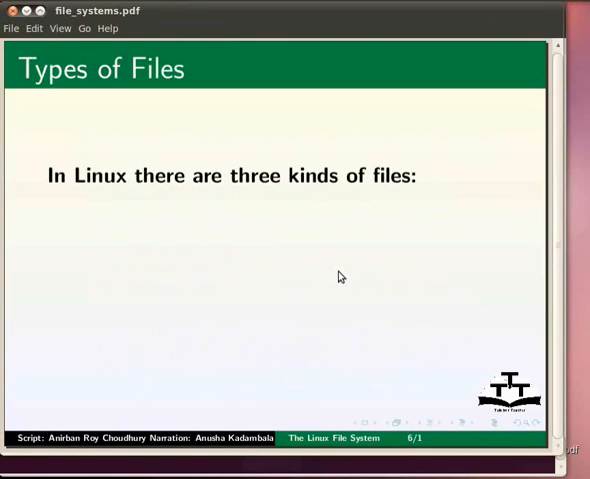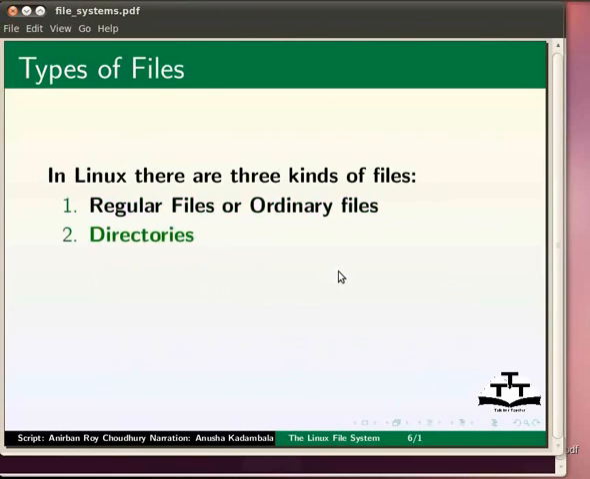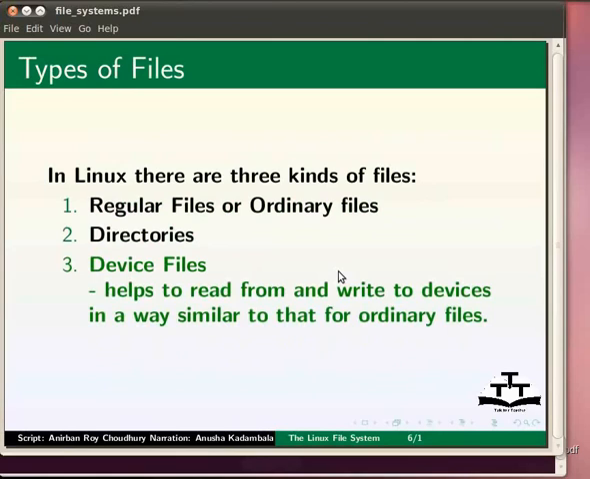In fact, in Linux there are three kinds of files: regular files or ordinary files, which contain only data as a stream of characters; directories, as we just saw in the previous slides; and device files. All hardware devices and peripherals are represented as files in Linux. A CD, a hard disk, or even a USB stick. Everything is a file in Linux. But why is this so? This helps to read and write these devices in a way similar to that for ordinary files.